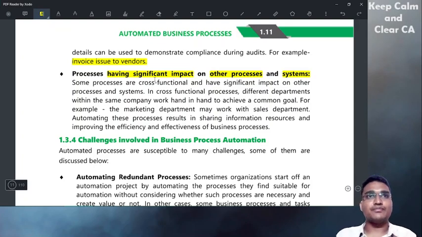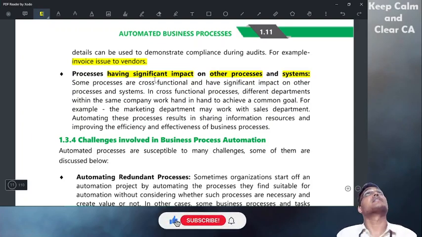Assume there is one task of income tax, income tax return filing. The CA has said to his article assistant, Mr. A, the junior article assistant, will do the tax computation in an Excel sheet, and then that will be given to Mr. B, who will file the income tax return.